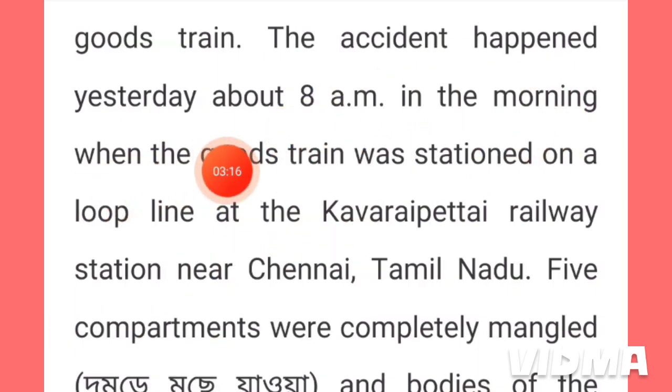The accident happened yesterday about 8 a.m. in the morning when the goods train was stationed on a loop line at the Kavaraippettai railway station near Chennai, Tamil Nadu. The meaning of loop line is another branch line. Look at this image. This is the main line and this is called the loop line. The loop line is the branch of the main line. When a faster train goes through this line, then the other train is shifted to this loop line.